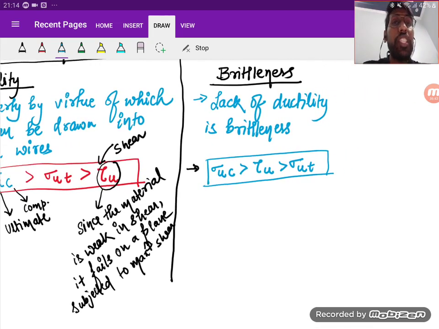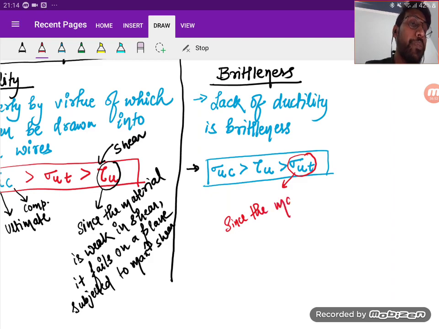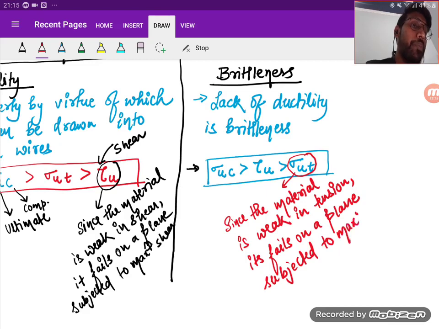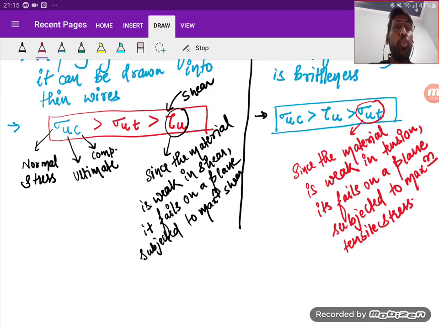So if I look at this, since the material is weak in tension, it fails on a plane subjected to maximum tensile stress. Is it clear? Right.